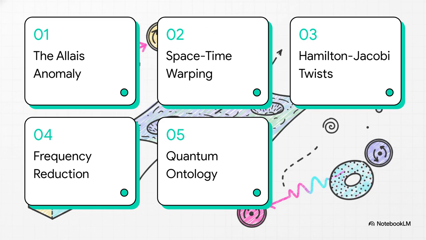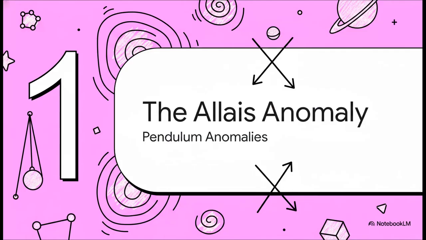Our syllabus for today is structured as follows. First, the Allais pendulum anomaly. Second, space-time warping, specifically contrasting TGD with general relativity. Third, Hamilton-Jacobi structure modifications. Fourth, the frequency reduction mechanism. And finally, the implications for quantum ontology. Let's move directly into Section 1, the Allais pendulum anomaly.